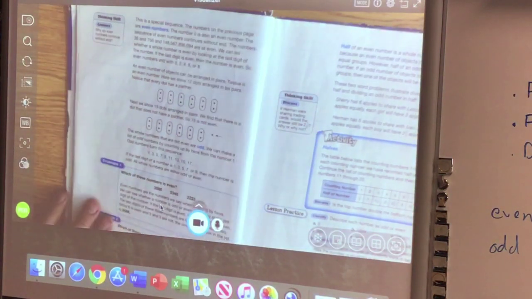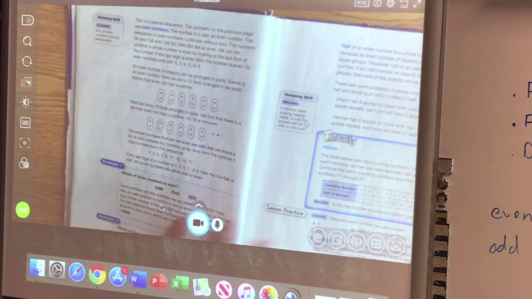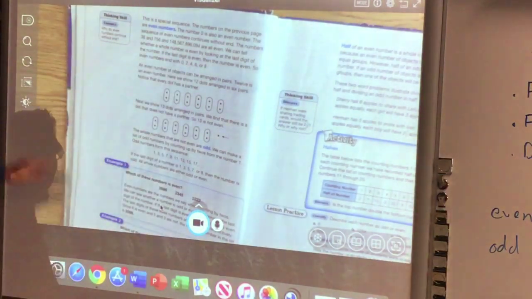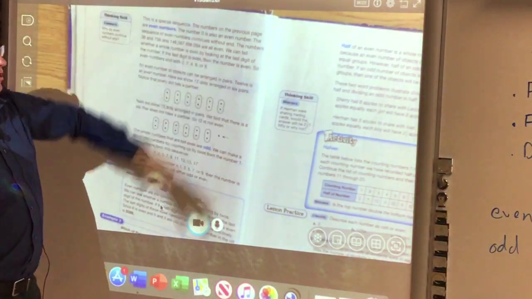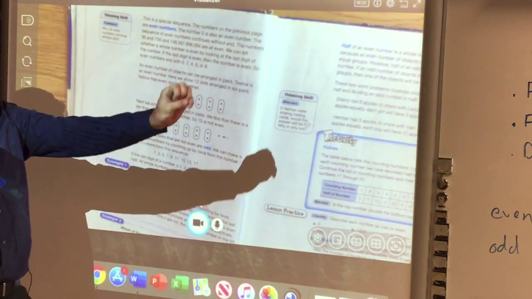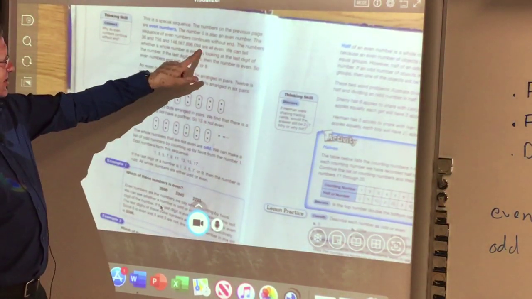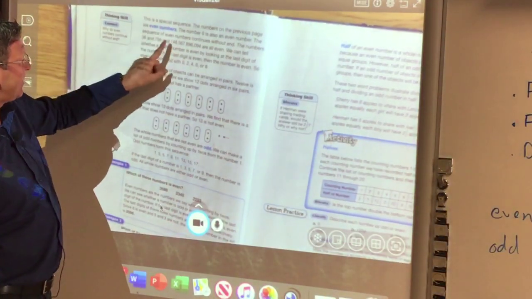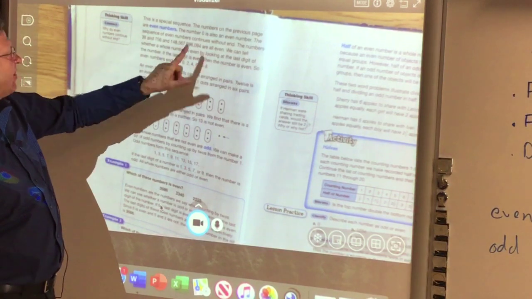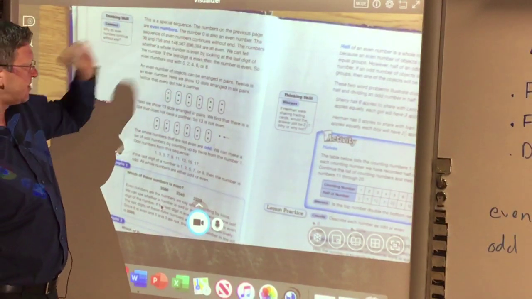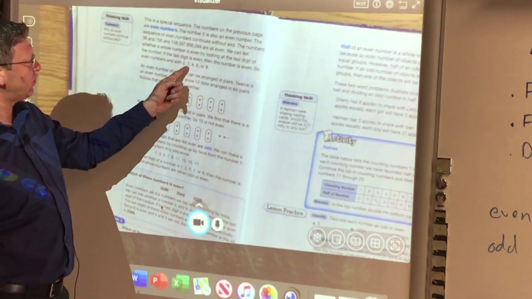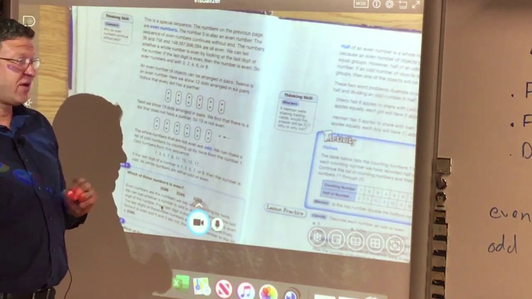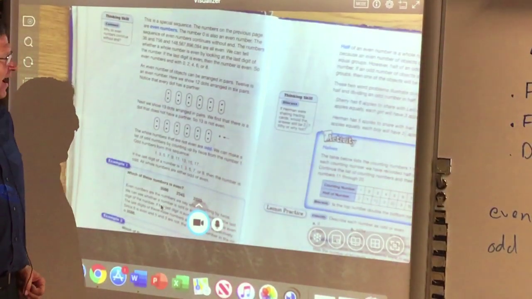An even number is any number that ends with a 0, 2, 4, 6, or 8. As big as you can make the number, if you want to know if it's even or odd, you look at the last digit. If it ends with an even digit, the whole number is even, even if it has a whole bunch of odd digits in it. The last digit tells if it's even or odd. If the last digit is a 0, 2, 4, 6, 8, it's even. If the last digit is 1, 3, 5, 7, 9, it's odd.